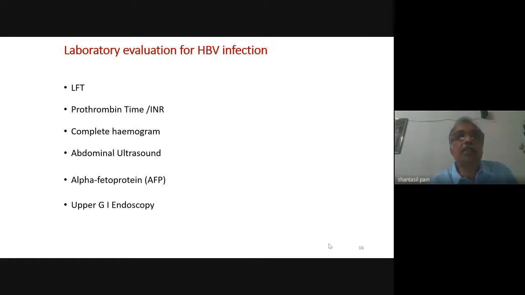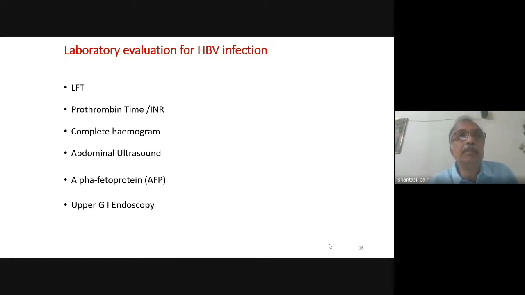If it is just unconjugated hyperbilirubinemia, then it is either hemolytic jaundice, Gilbert syndrome, or more importantly in our context, the patient is taking atazanavir ritonavir. This does not signify presence of liver disease.